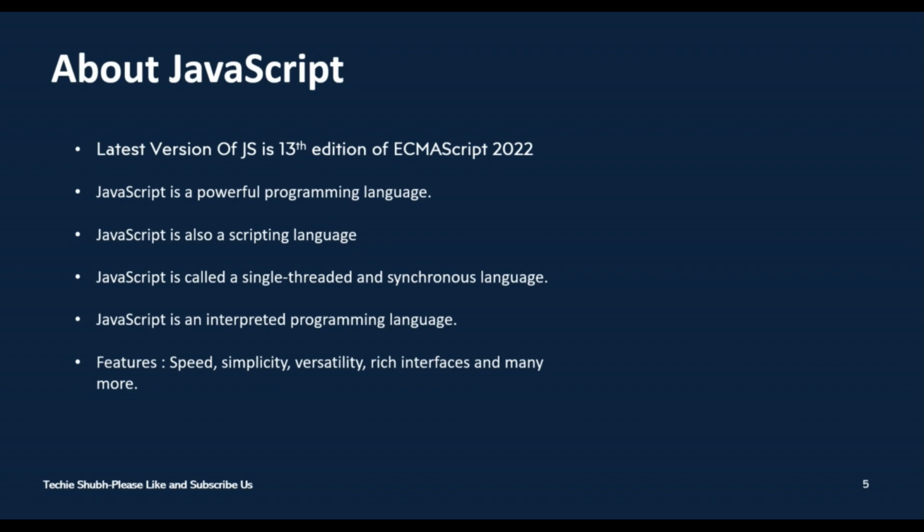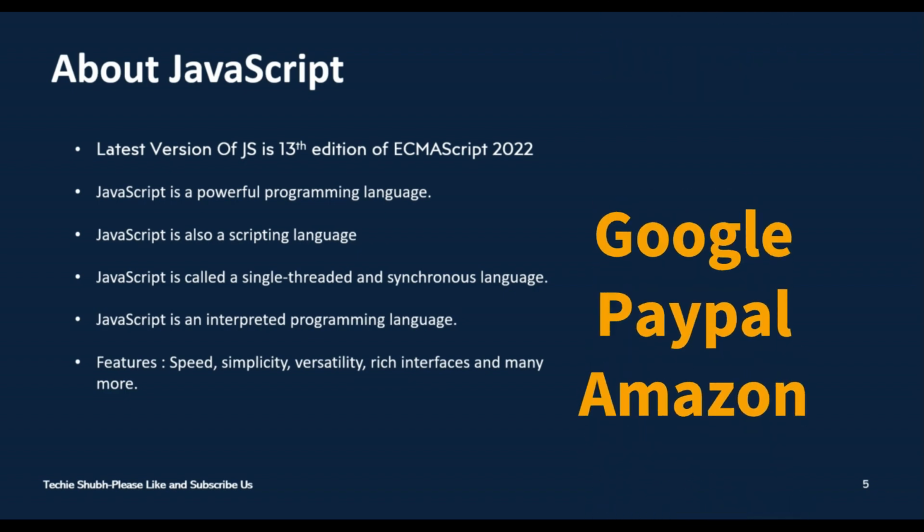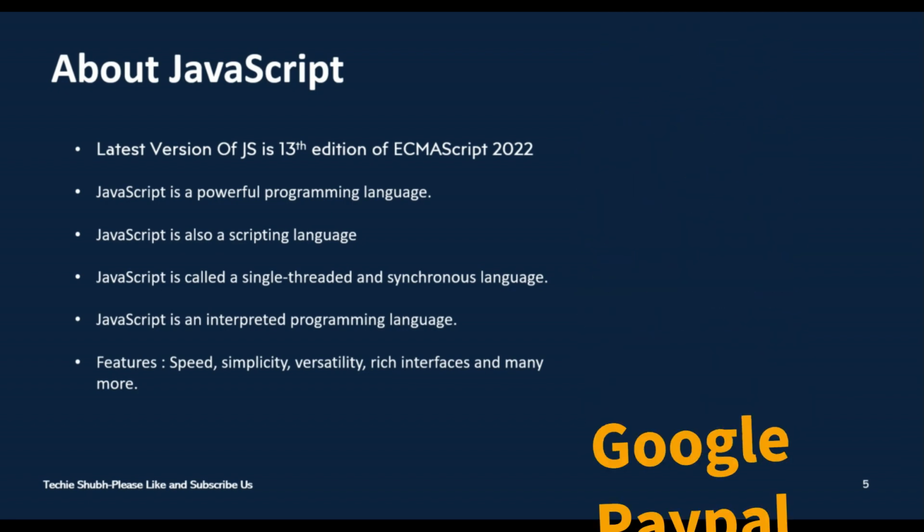And the next feature you can also see here is simplicity. It is easy to understand and learn. The structure is simple for the user as well as the developer, and it is feasible to implement as well. And the next is versatile nature. It can be seen anywhere and it can run everywhere. All the famous companies use JavaScript as a tool, including Google, Amazon, PayPal, etc.